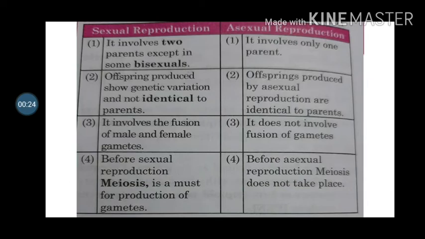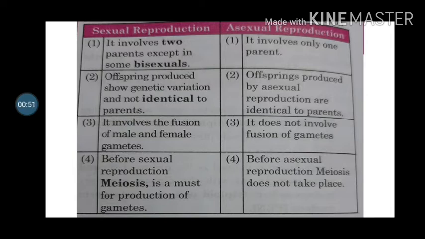Sexual reproduction involves two major events, meiosis and fusion of gametes to form the diploid zygote, and production of genetically dissimilar offspring. These variations are useful for survival and evolution of the species. So, sexual reproduction is different from asexual reproduction. See the difference.